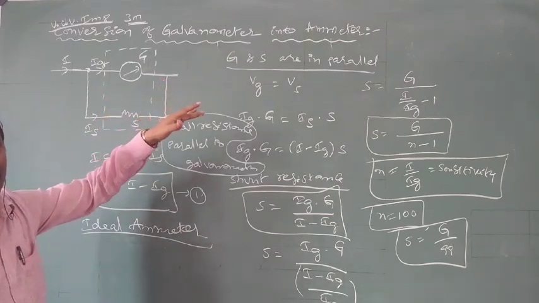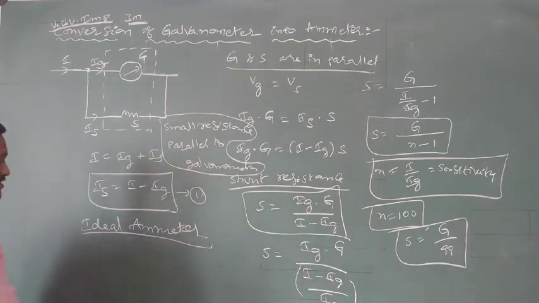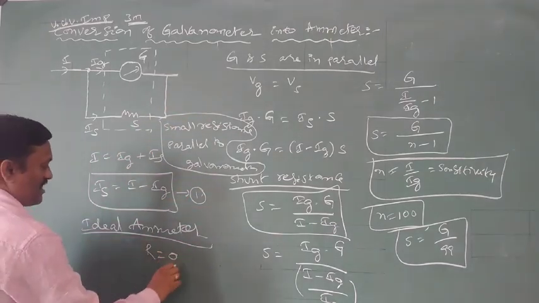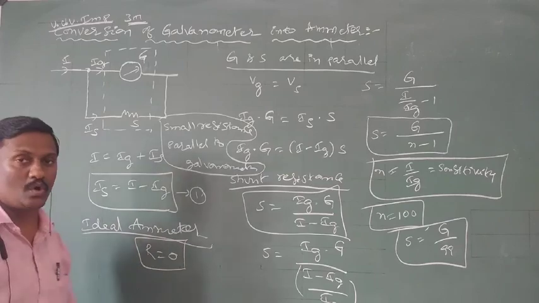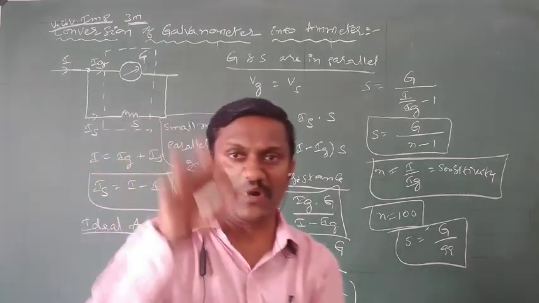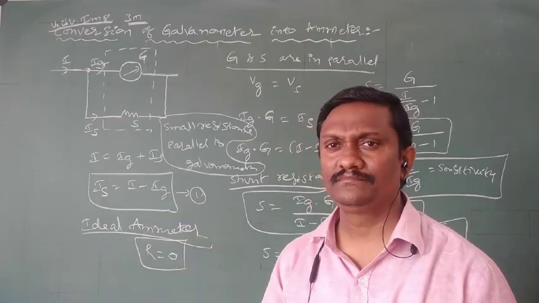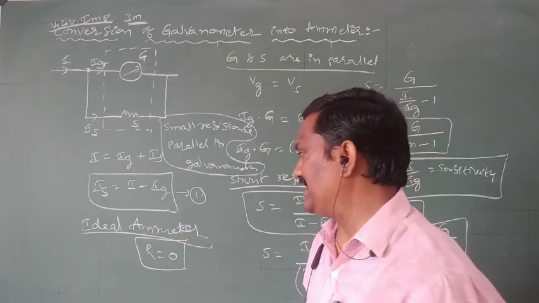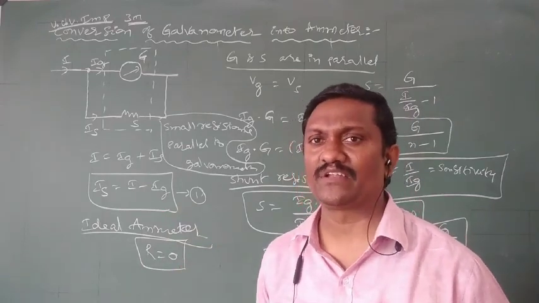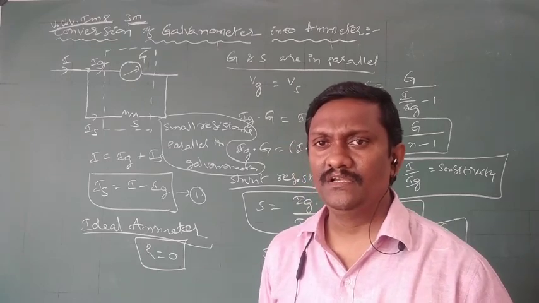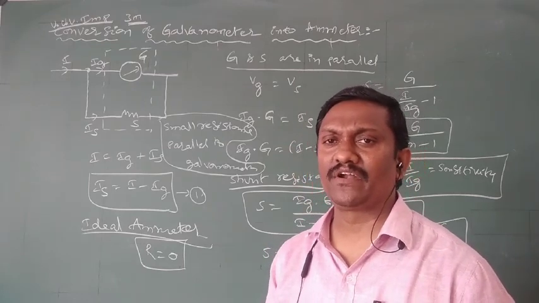Then the limit for a small resistance means 0. So the resistance of an ideal ammeter is always 0. It is also very important. So in this way we can convert a galvanometer into an ammeter.